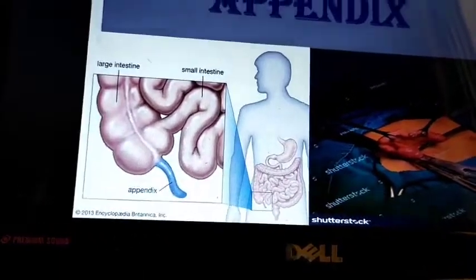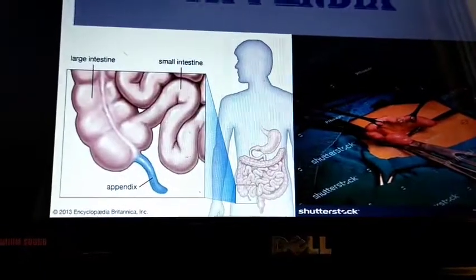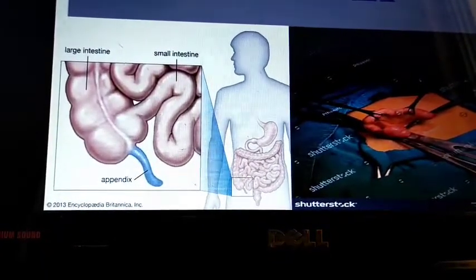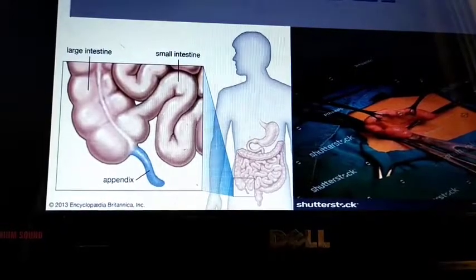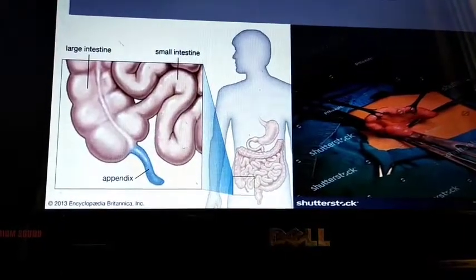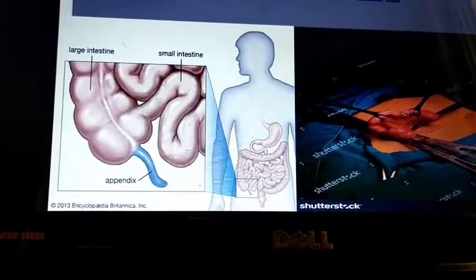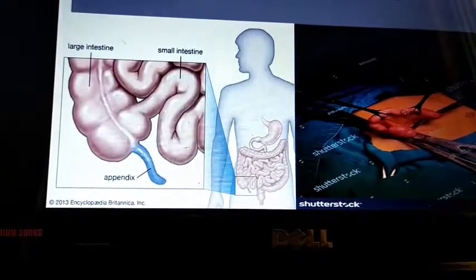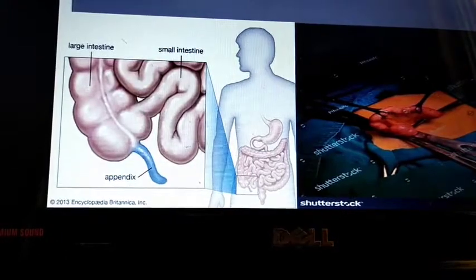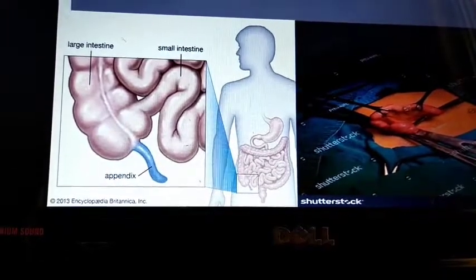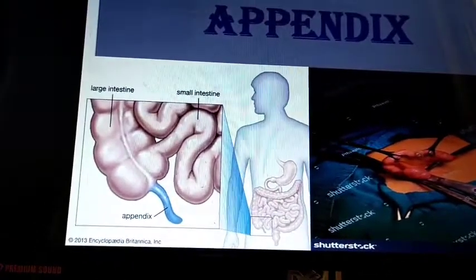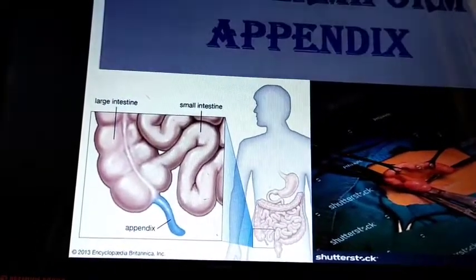If you draw an imaginary line between the umbilicus and the anterior superior iliac spine, at the junction of the medial 2/3 and lateral 1/3 there is a point. That point is called McBurney's point, and it marks the base of the appendix. Okay, we can go to the next slide.